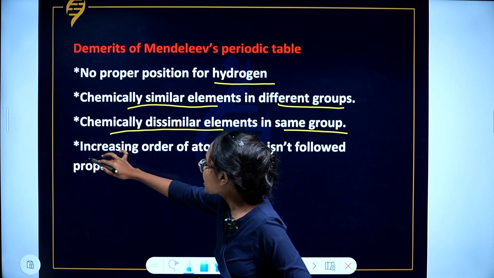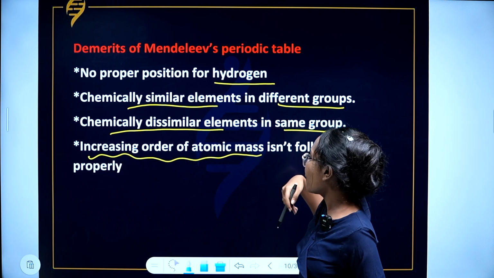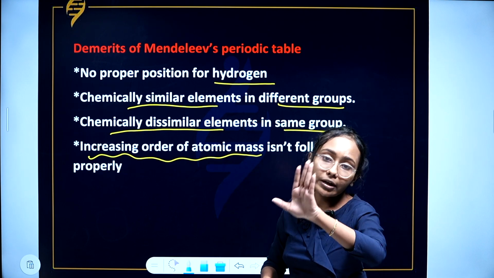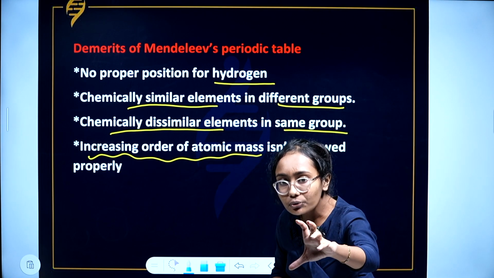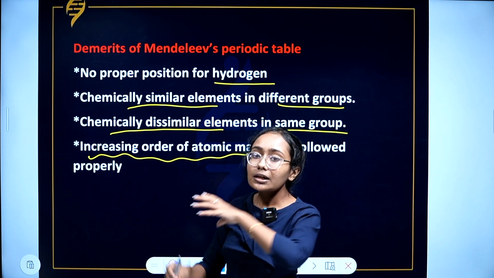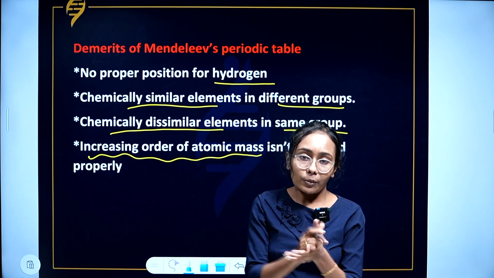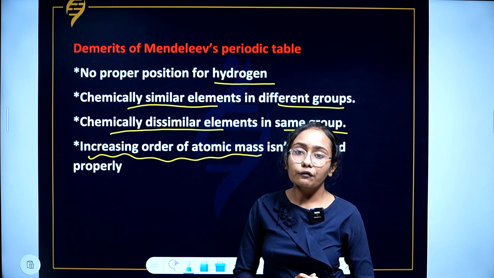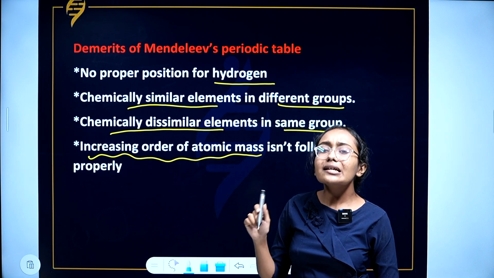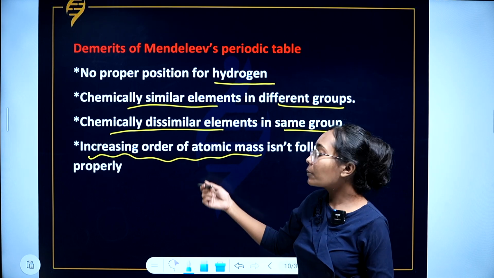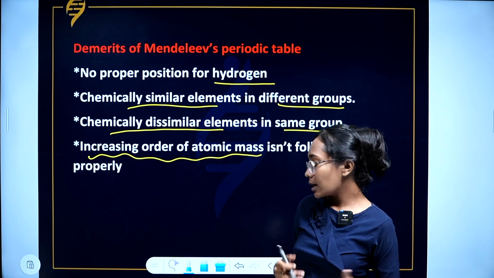Also, the increasing order of atomic mass isn't followed properly. As I already told you, Mendeleev's periodic table follows the increasing order of atomic mass. Elements were arranged in the increasing order of atomic mass, but this increasing order of atomic mass isn't followed properly throughout the periodic table.